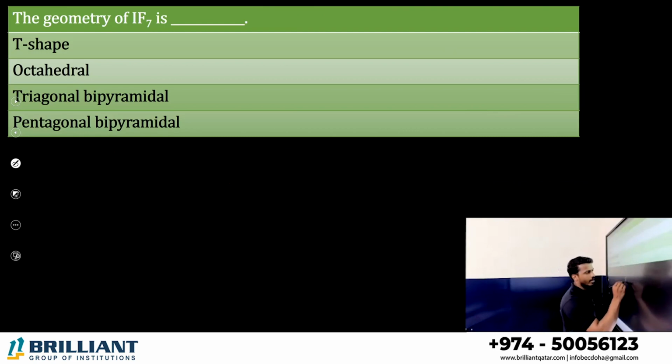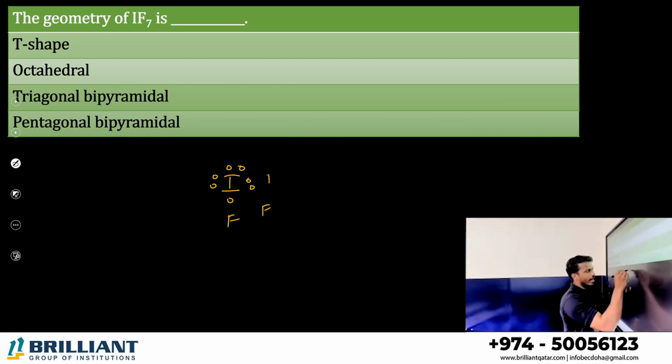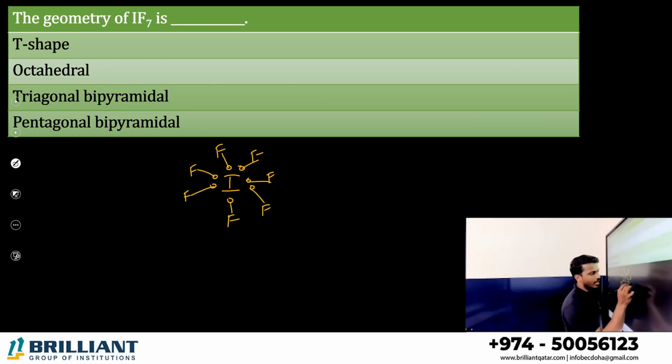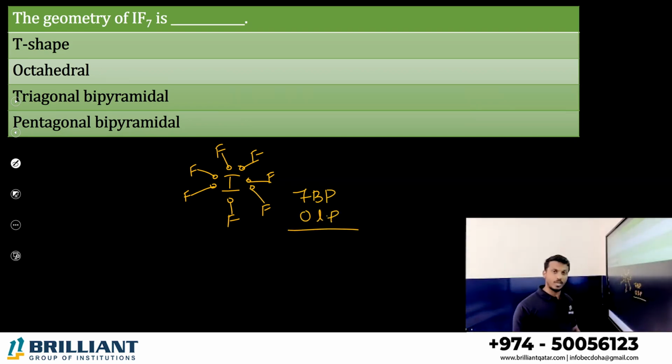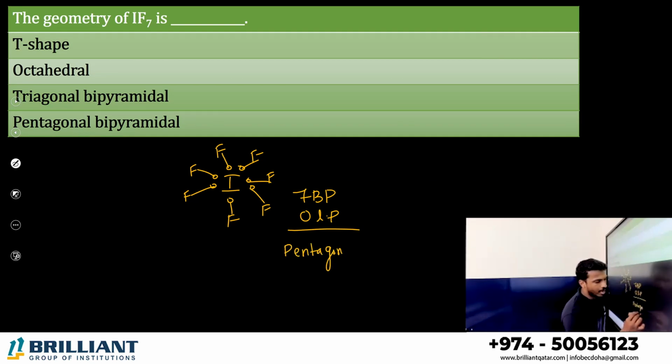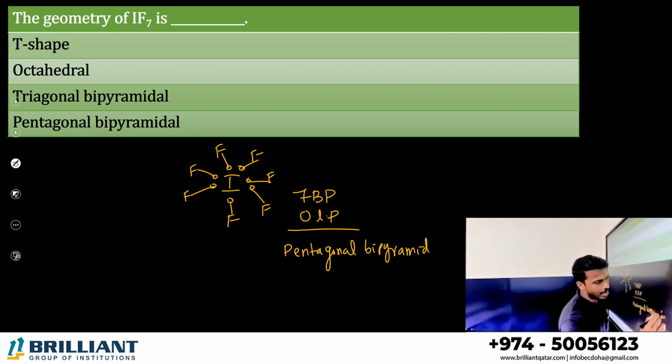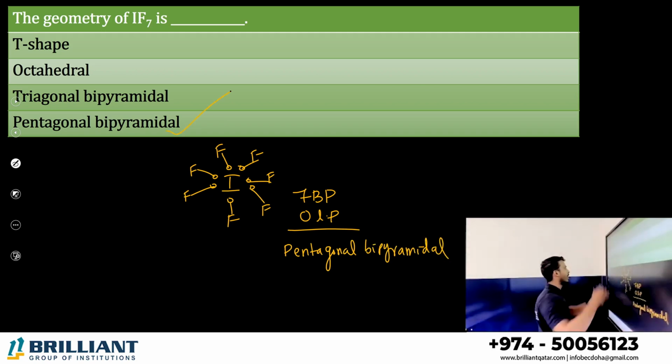Here, iodine is the central atom. Halogens contain 7 valence electrons. It is surrounded by 7 fluorine atoms, right? Each fluorine needs 1 electron. So there are 7 bond pairs, 0 lone pairs on the central atom. 7 bond pairs, 0 lone pairs, that is known as which geometry? Pentagonal bipyramidal.